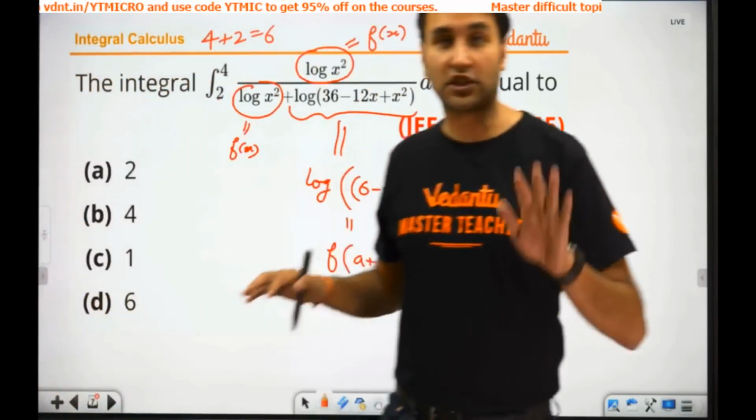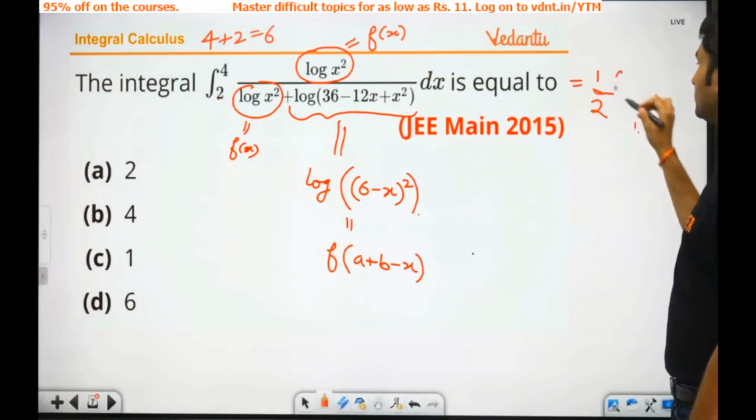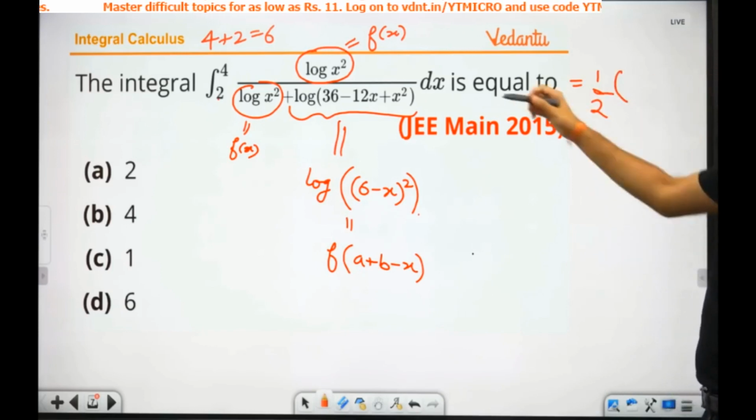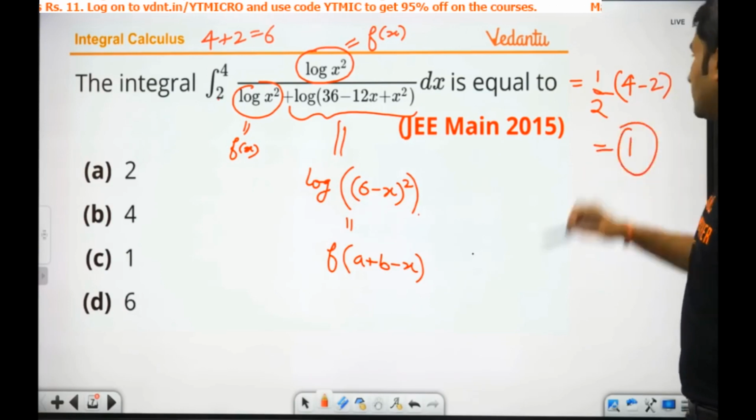Do not do the calculation. Immediately your answer should be half times (b minus a). What is b minus a? 4 minus 2, that is 2 by 2. Answer is 1. That's it.